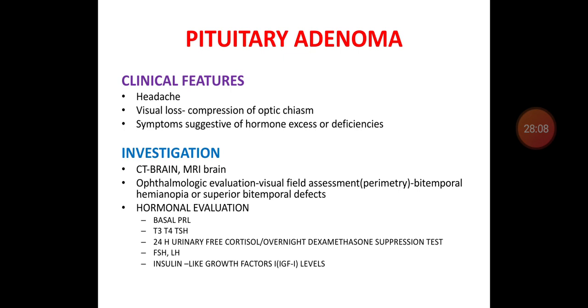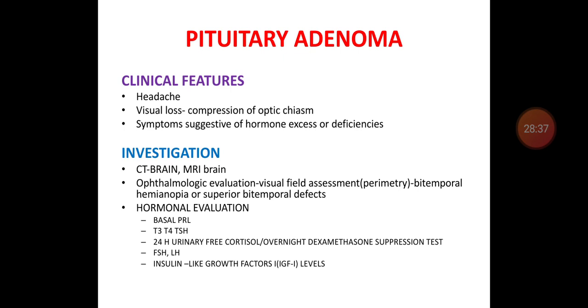Investigations to find out pituitary adenoma are imaging studies, that is CT brain and MRI brain. To know the visual field defect, we use perimetry, that is ophthalmic evaluation. The most common visual field defect is bitemporal hemianopia or superior bitemporal defect.